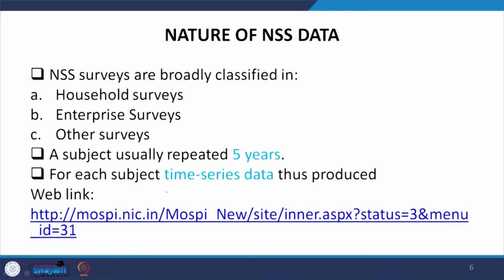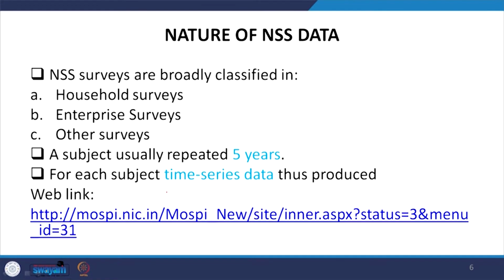Now, understanding the nature of NSS data. So, NSS surveys are broadly classified in three parts. So far, if you look at all rounds in the history of NSS, they are broadly classified into three. They are majorly of three. There are others also, but these three are covering household, enterprises and other survey.